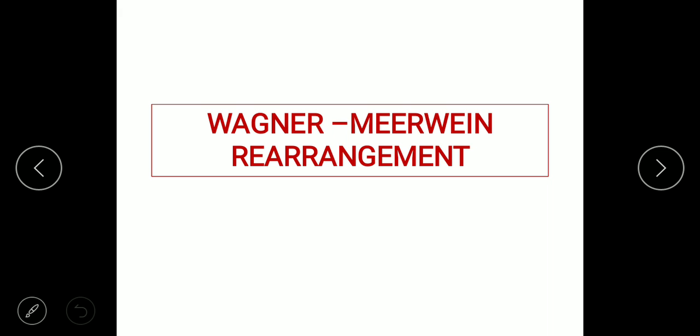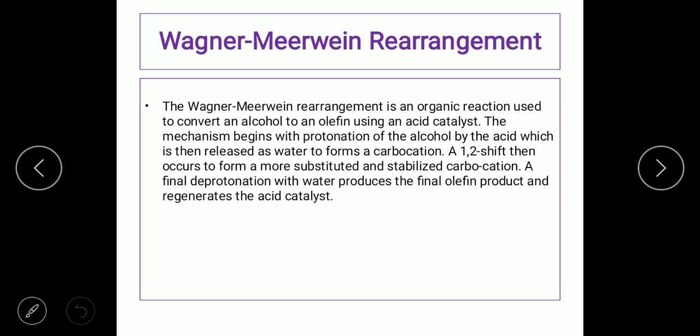Today we learn about Wagner-Meerwein rearrangement. The Wagner-Meerwein rearrangement is an organic reaction used to convert an alcohol to an olefin using an acid catalyst. The mechanism begins with protonation of the alcohol by the acid, which is then released as water to form a carbocation. A 1,2 shift then occurs to form a more substituted and stabilized carbocation. The final deprotonation with water produces the final olefin product and regenerates the acid catalyst.